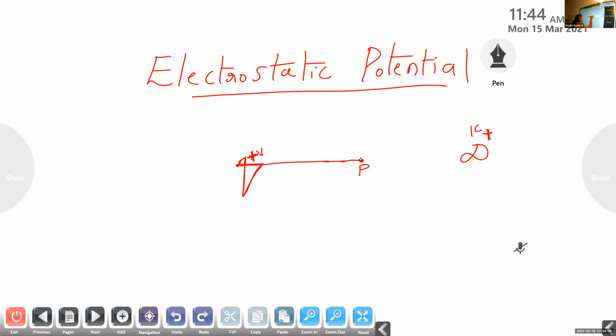It is situated inside the electric field. And we are doing this external work against the electrostatic repulsion because a repulsive force comes from this plus Q charge. This external work done to bring the +1 charge to point P is known as electrostatic potential. Clear?